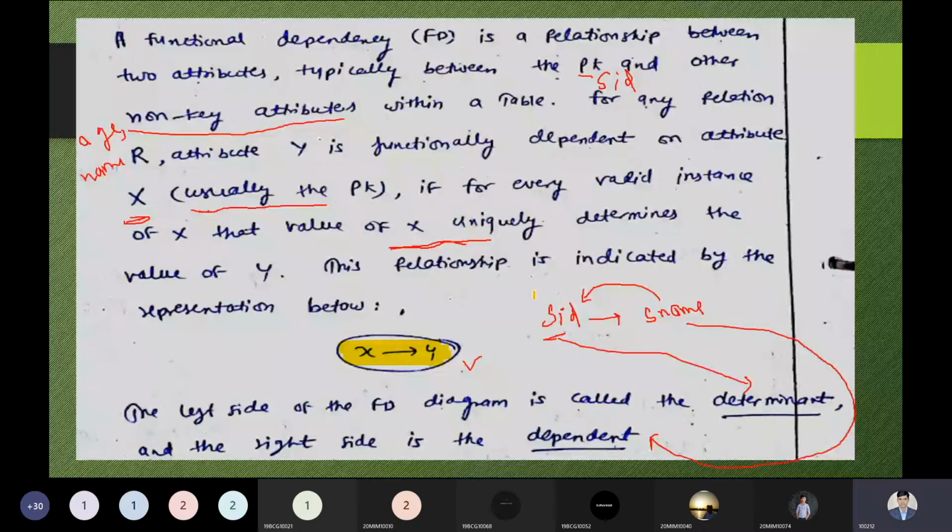So student name can also depend on their ID, so we can easily identify. While facing the examination, you have noticed many times, we will not call your name, we will call your roll number. So are you present over here? Because X is the name of the student who can be here or who cannot be here. But it is a better idea to call the student ID, so at least we can say yes, you are present